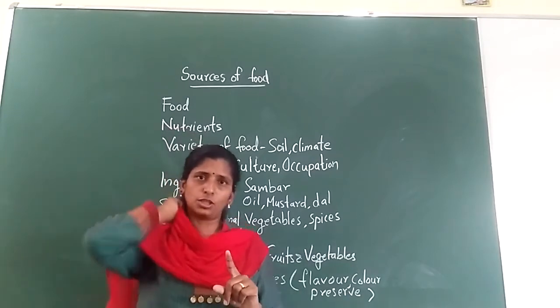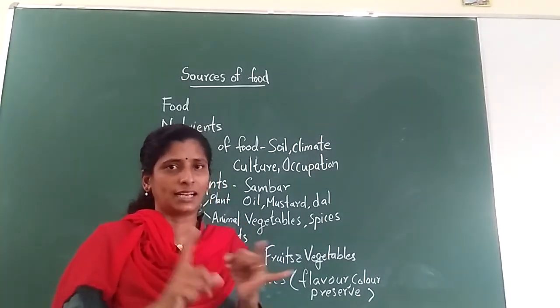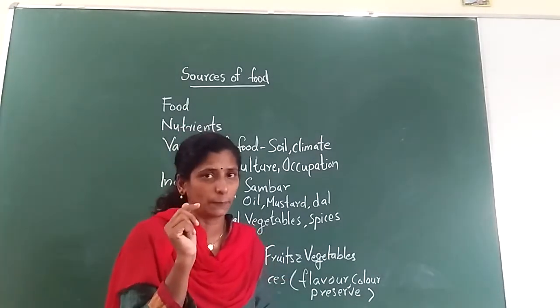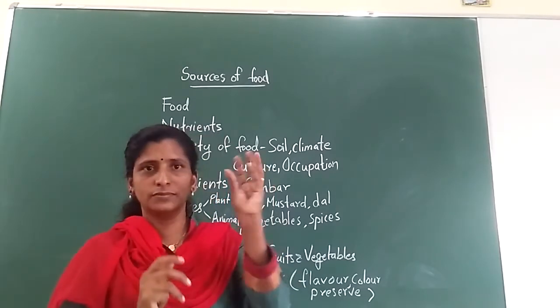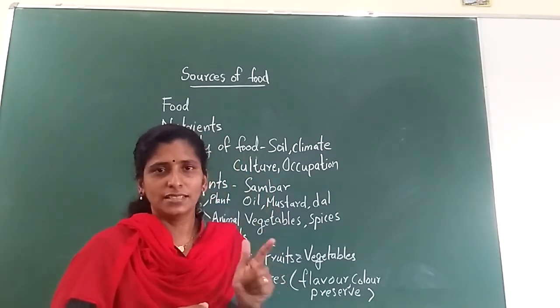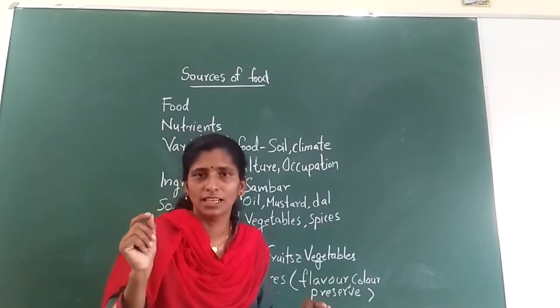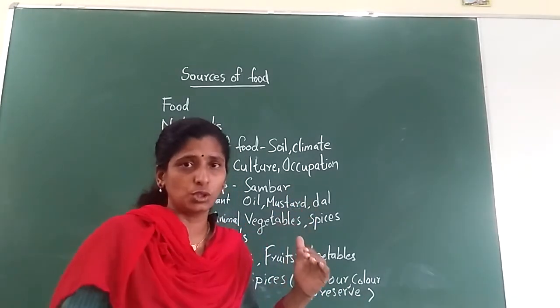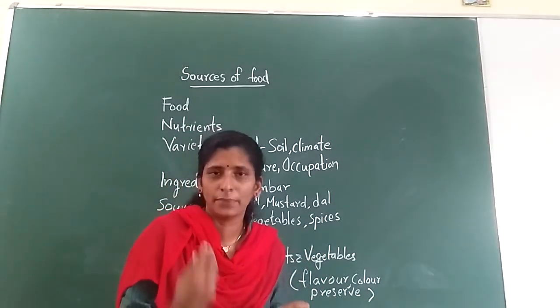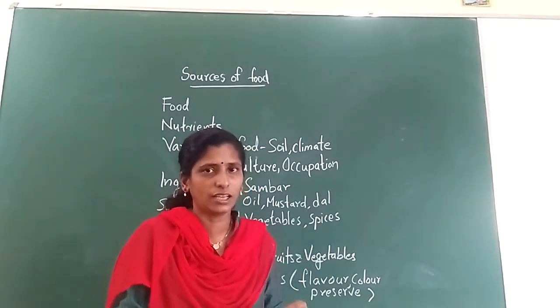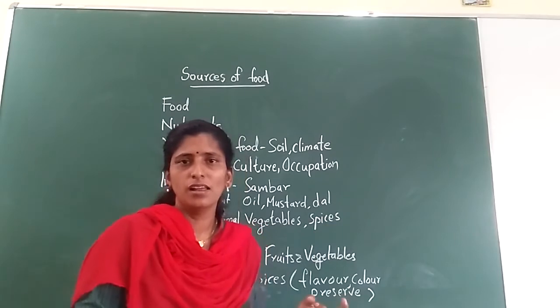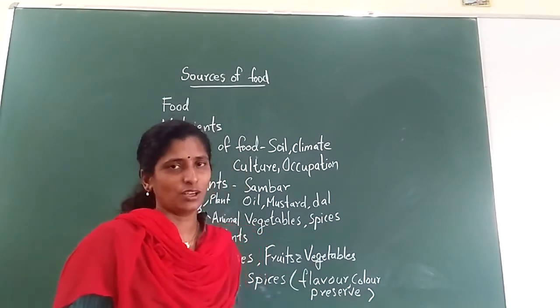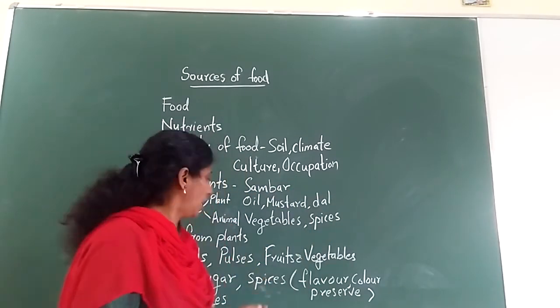Actually, we are using two things as sugar. One is jaggery and another one is normal white sugar. The one black colored thing, no, that is called jaggery. Jaggery is better than the white sugar. Why? Because while making the sugar they are adding some chemicals to make it white. But jaggery is the natural sugar getting from the plants. So these are the sugars we are getting from the plants.